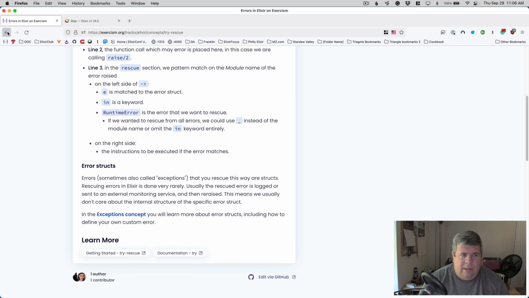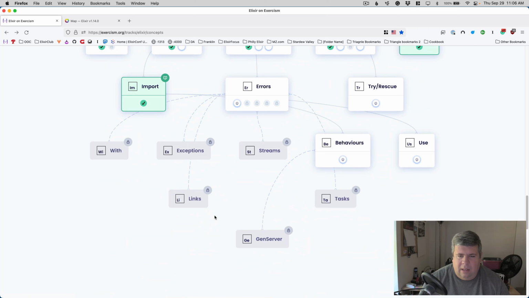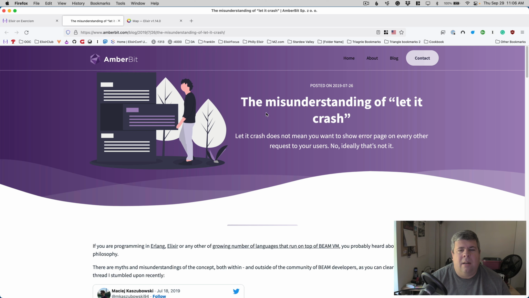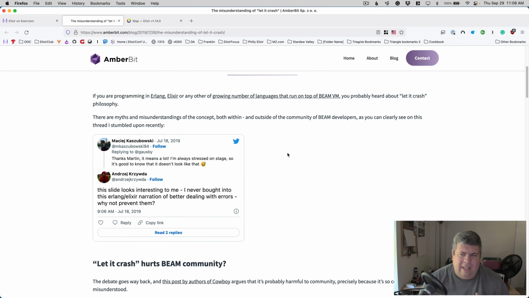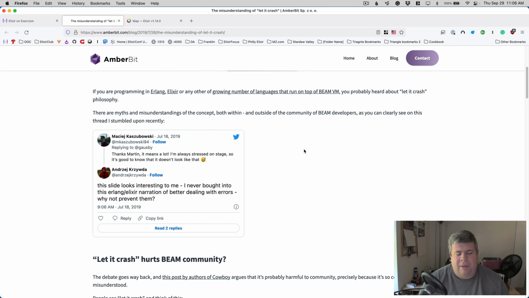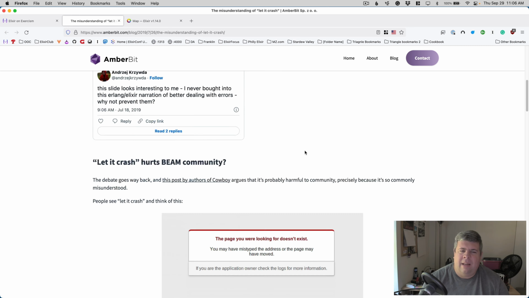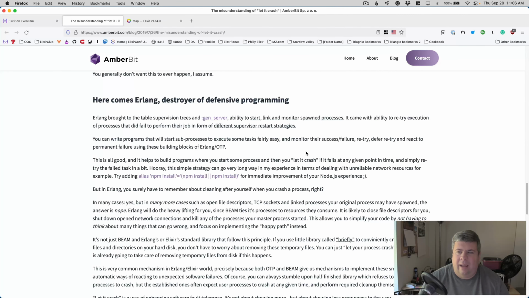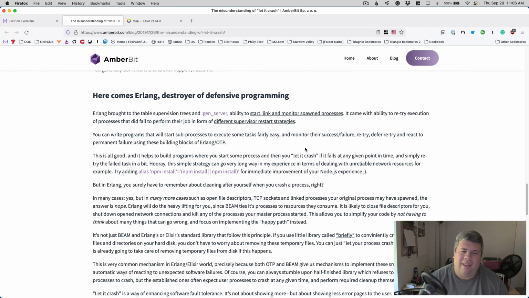And there's one other thing I wanted to mention here too, and this was referenced in the error concept documentation. They link to a blog post here called The Misunderstanding of Let It Crash. If you're working in Elixir, you will hear this mantra of let it crash, and it is unfortunate because I feel like even myself, we misunderstand it, we misuse it a little bit. This article goes through what it is and this author's understanding of what it means. And it's a pretty good read.